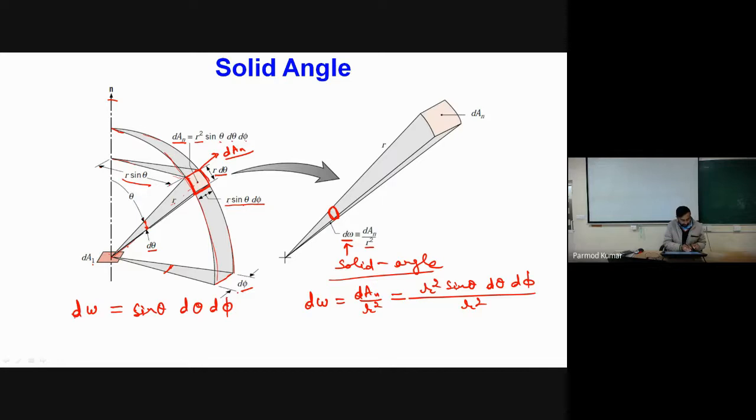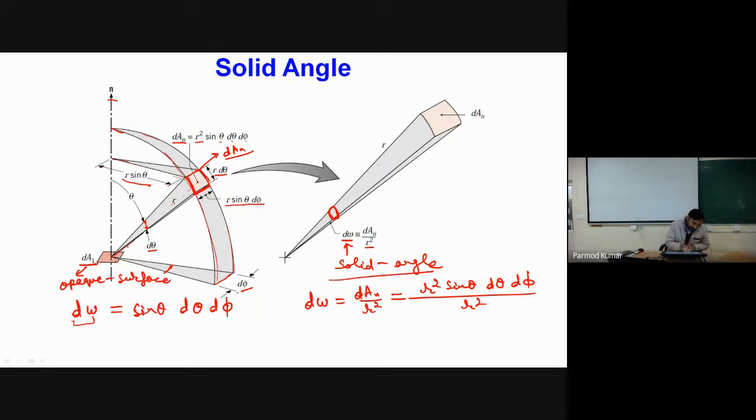We call this a differential angle because we are only considering the radiations in some small segment. Now, if I consider that dA1 is an opaque surface,